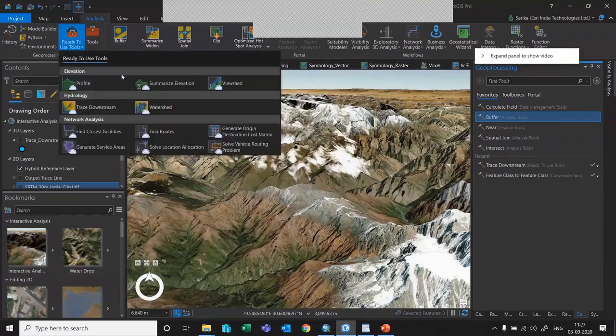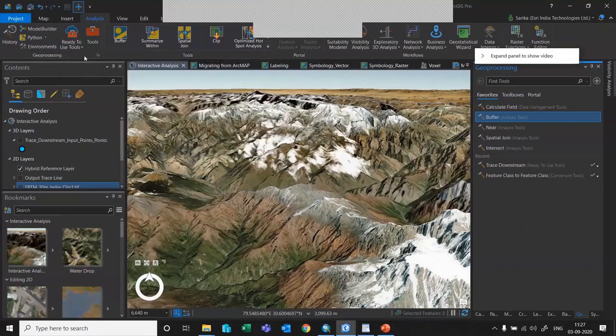These tools are coming from ArcGIS Online or ArcGIS Enterprise. If you want to open a geoprocessing pane, or if you want to quickly search, you can go to Tools. Or if you have closed the geoprocessing window by mistake, you can directly click on Tools and you will get the pane on your right.